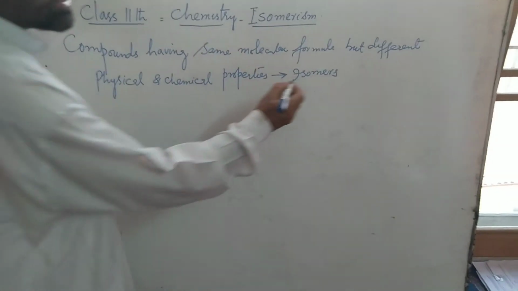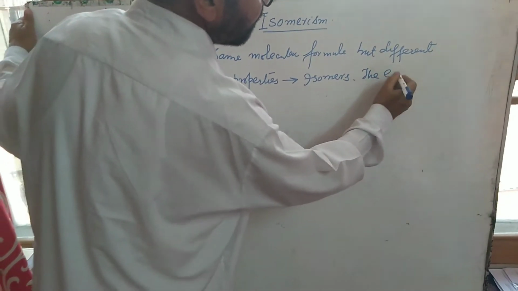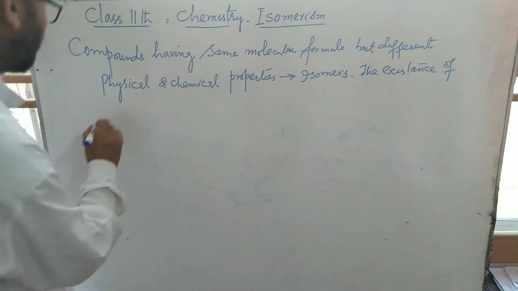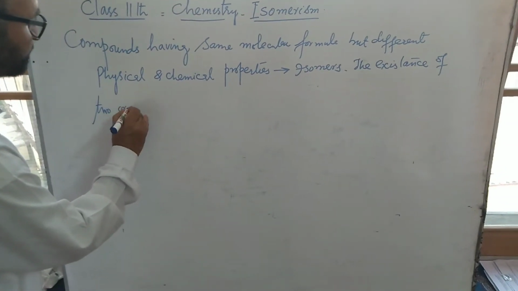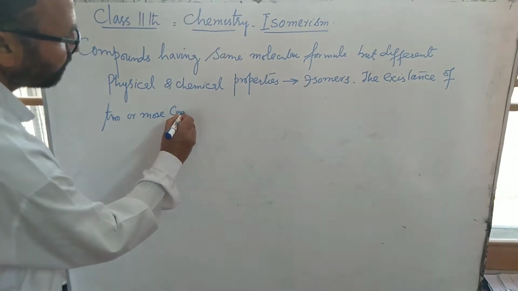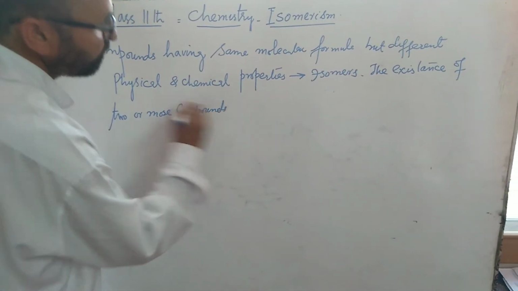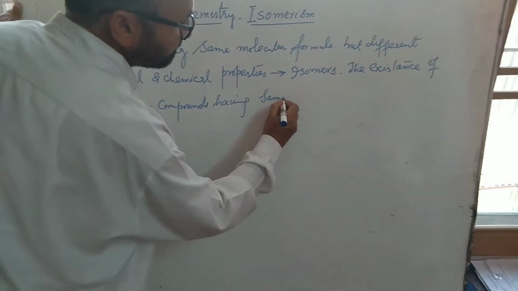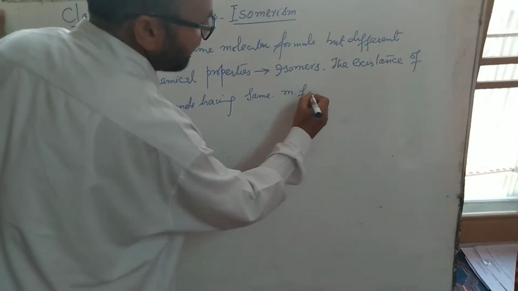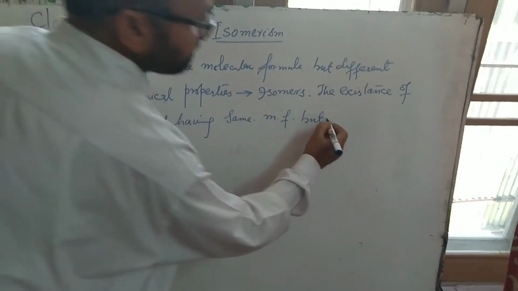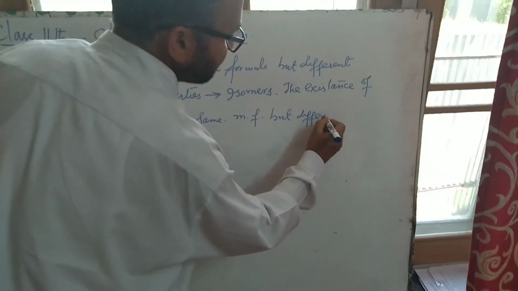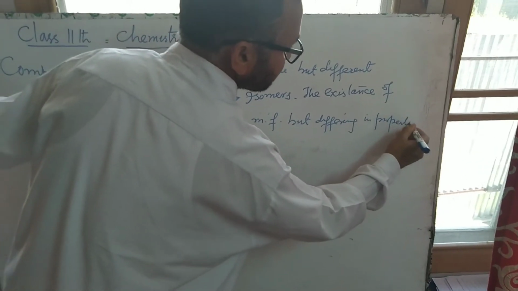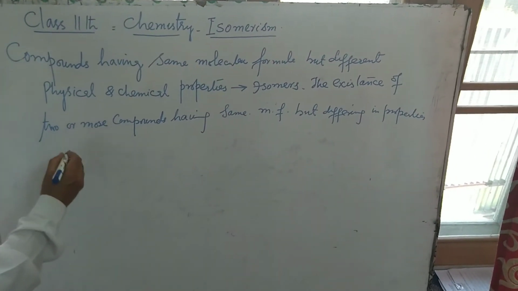And the existence of two or more compounds having the same molecular formula but differing in properties is known as isomerism.